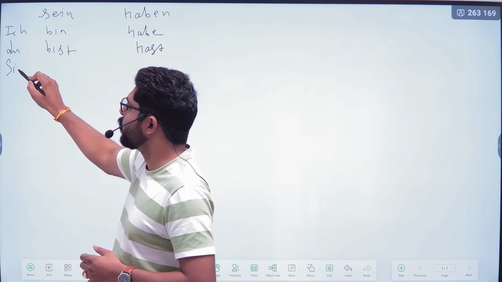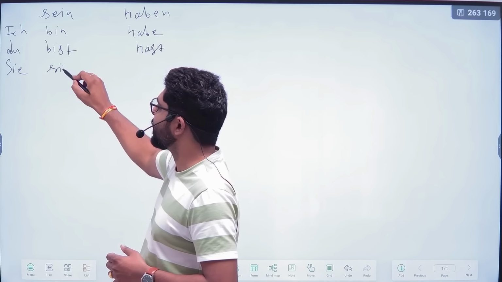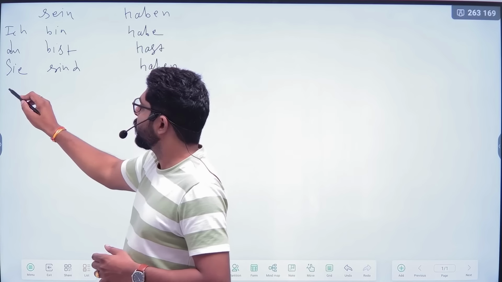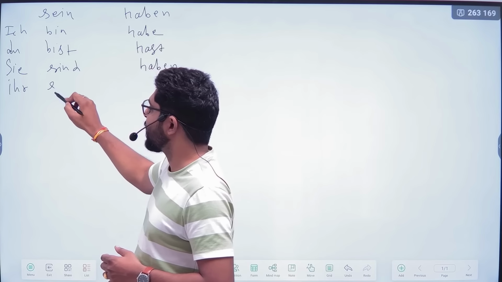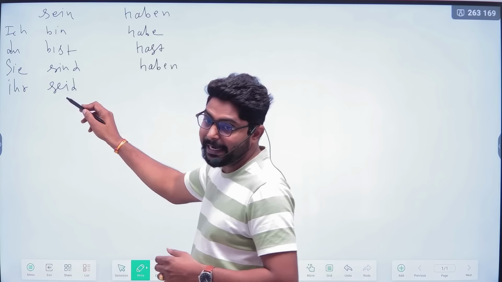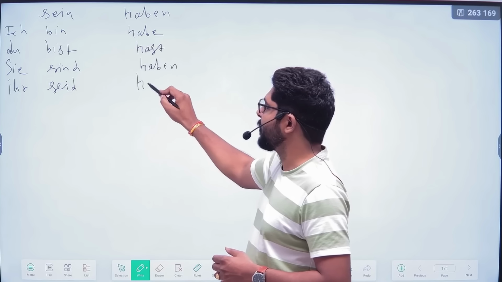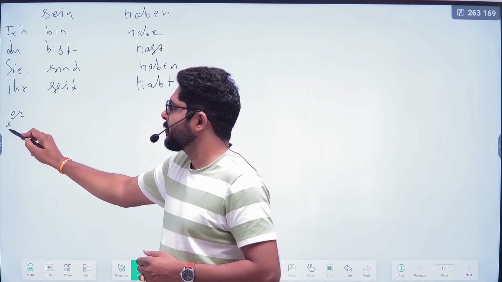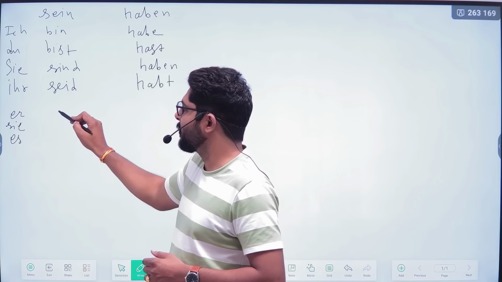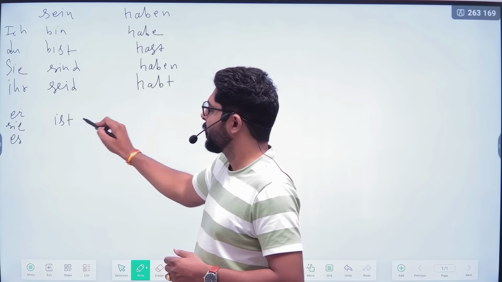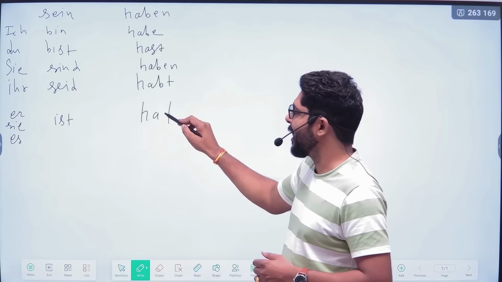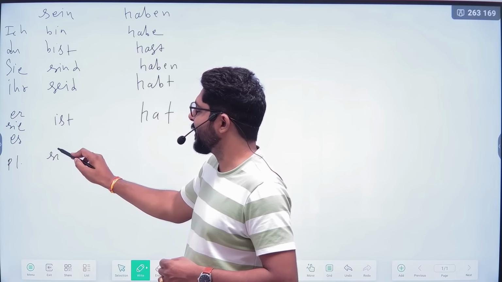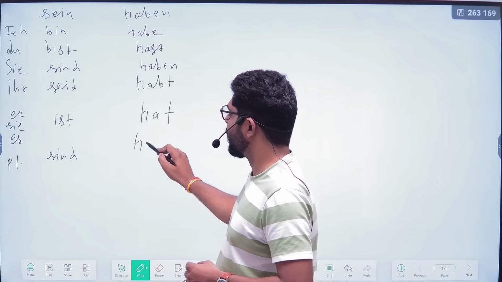For the formal you, Sie sind, and here the entire verb haben. Ihr seid, and here it will be ihr habt. For the third person, er, sie, es, it will be only ist, and here it will be hat. For the plural subject, it will be sind, and here it will be haben.